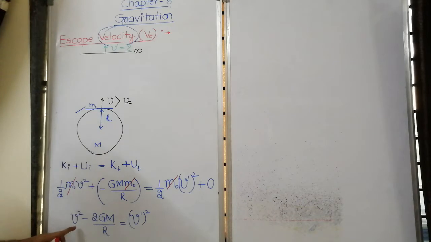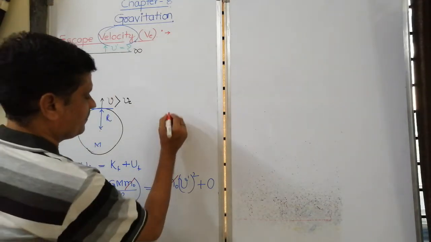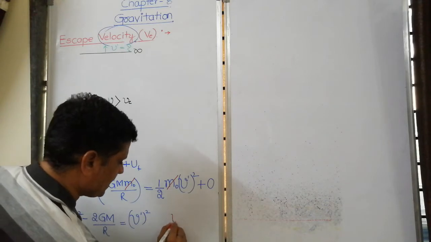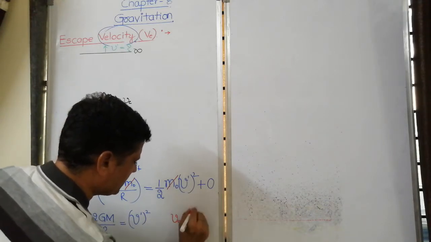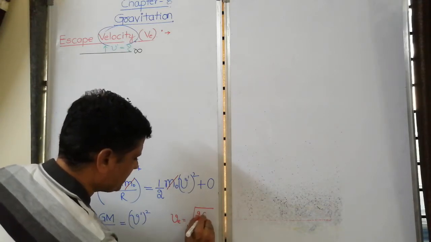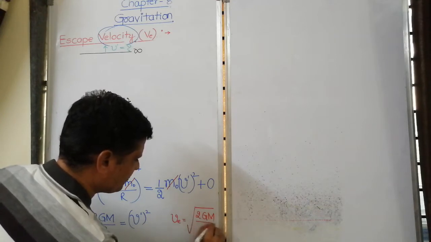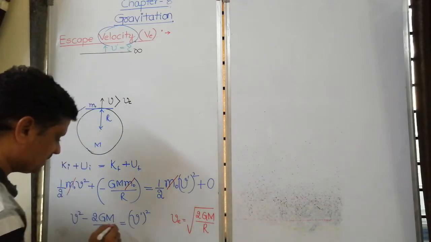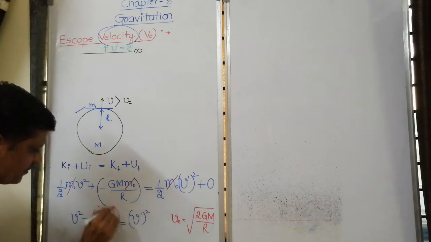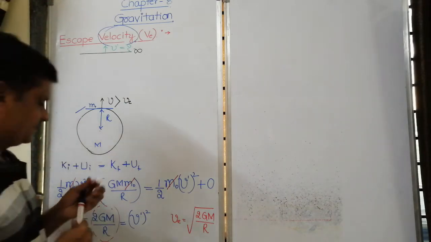Okay, so today I am interested in this v dash. We know that 2 capital G capital M by R is nothing but escape velocity squared, since escape velocity is given by the square root of 2 capital G capital M by R, so this is nothing but VE square.